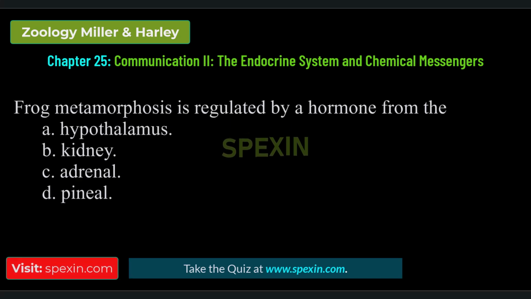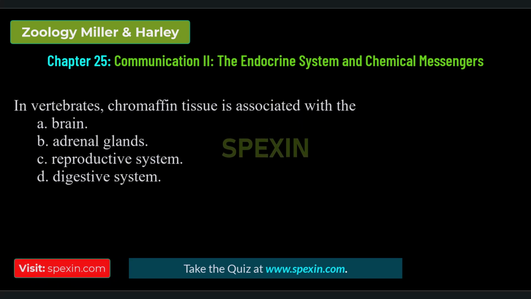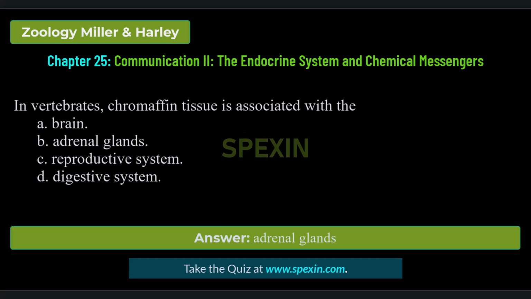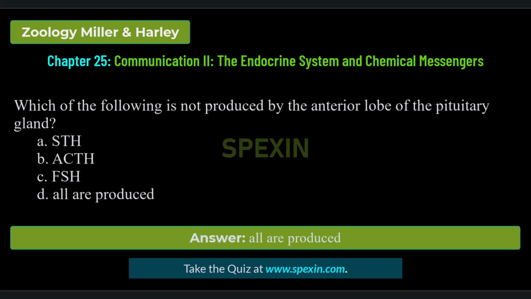Frog metamorphosis is regulated by a hormone from the hypothalamus, kidney, adrenal, pineal. Correct answer: hypothalamus. In invertebrates, chromaffin tissue is associated with the brain, adrenal glands, reproductive system, digestive system. Correct answer: adrenal glands. Which of the following is not produced by the anterior lobe of the pituitary gland? All are produced. Correct answer: all are produced.